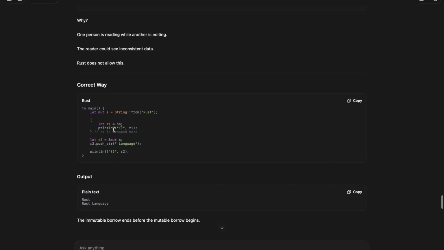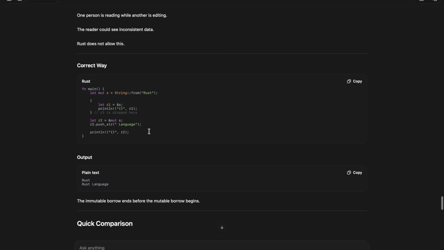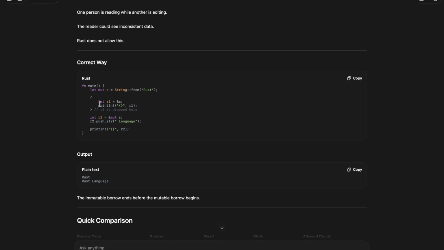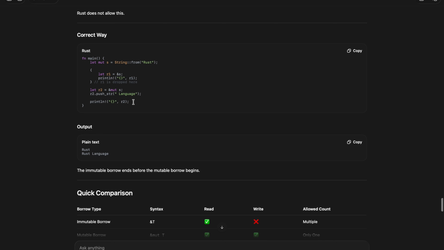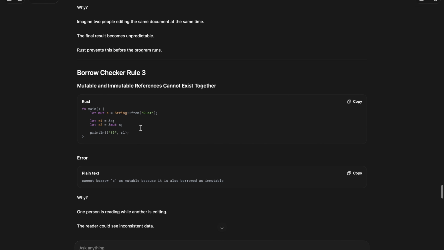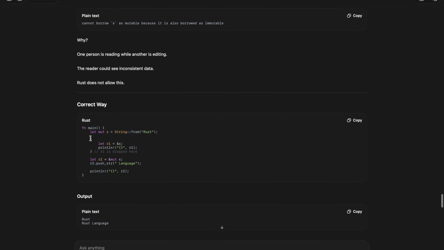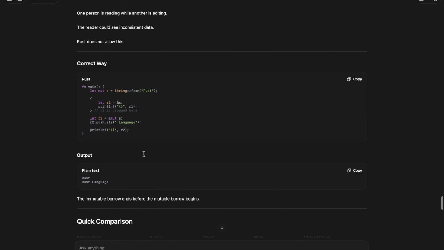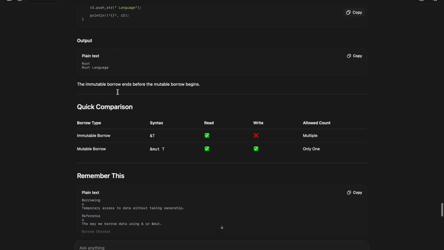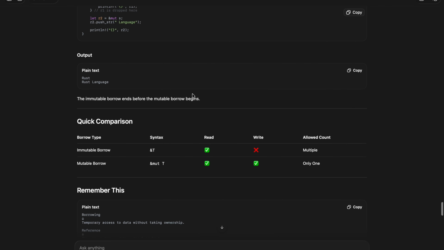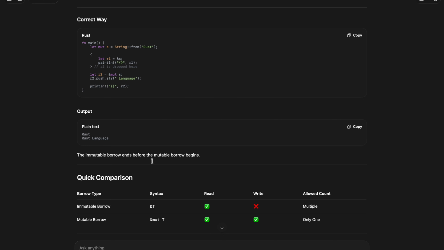It adds a blank line after r1, which takes the reference from here and prints it. Then r1 is dropped, because it's printed. r2 also takes s from here, but as a mutable reference to the string. So it works because r1 is dropped. Because we just put this blank line, that's why it's working. The output comes from Rust: the immutable borrow ends before the mutable borrow begins.